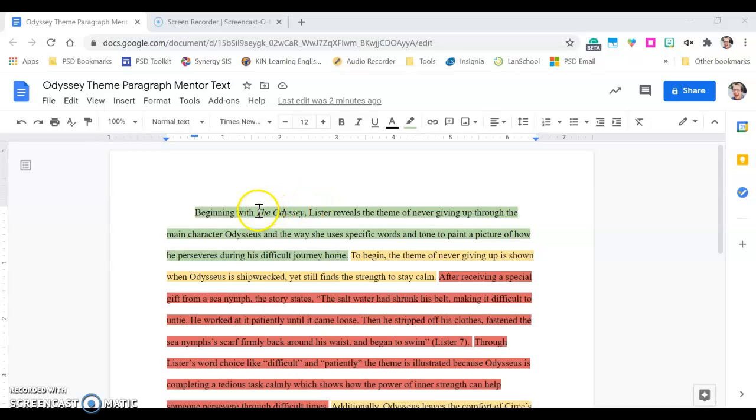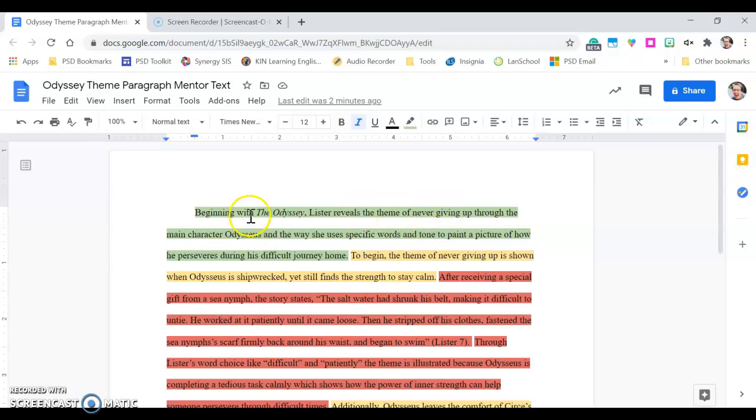Now you'll notice that this example does have the title in there and it has the author's last name, but we don't need the full "in the book blank by blank." That information is going to be in our essay, but it'll be in a different part, and we'll talk about that next semester. So for our purposes, we need to reference what book we're talking about or what text we're talking about, what theme we're talking about, and then probably we need to use words like word choice, tone, since those are important elements of our essay.